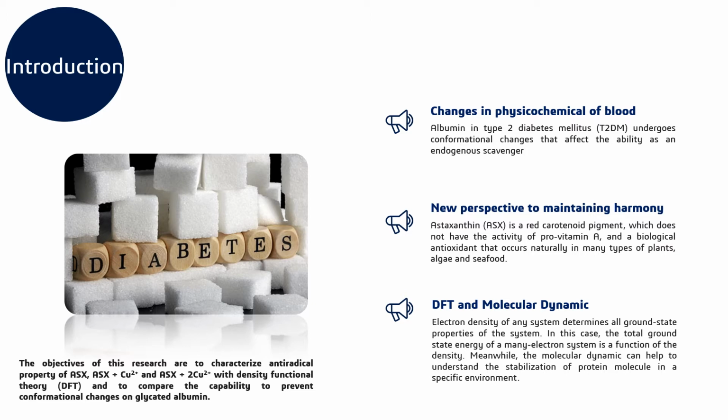The metal ion that can coordinate with astaxanthin is Cu2+, or cuprum. Cuprum is one of the essential metals required in various catalytic processes. Cu in the form of metal ions, or Cu2+, can form coordination bonds with oxygen atom donors, and that's why we chose to use Cu2+ in this experiment.